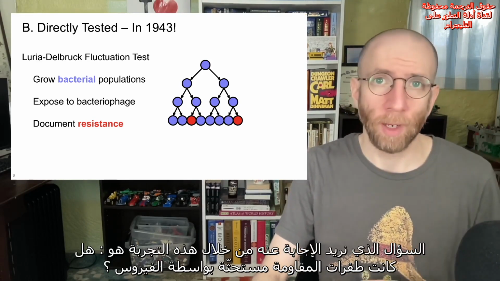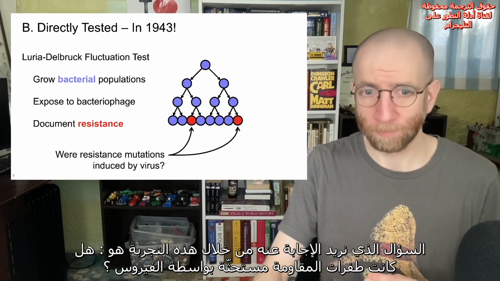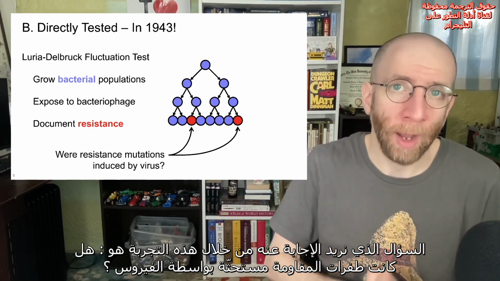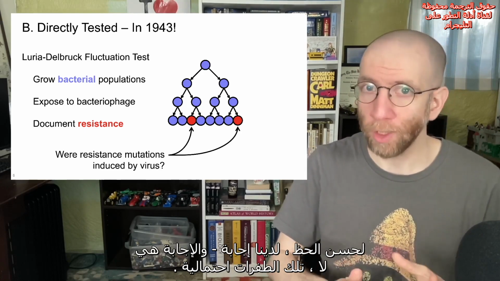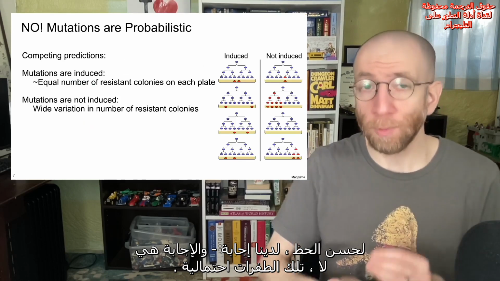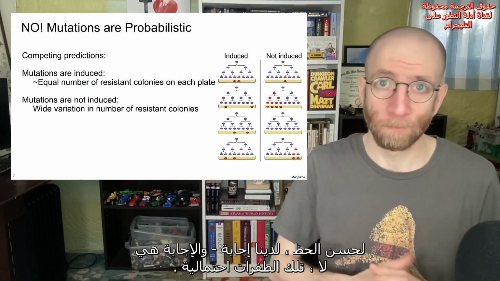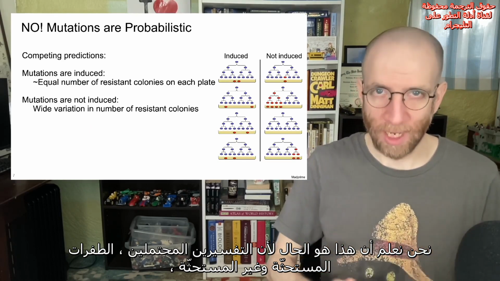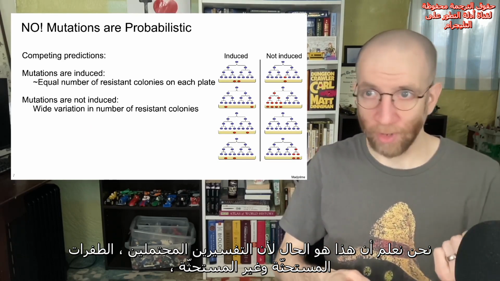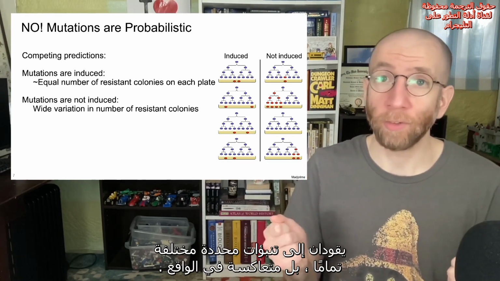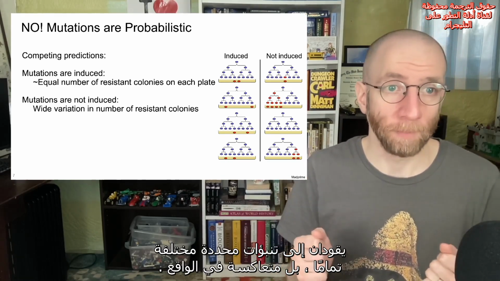The question that we want to answer with this experiment is, were the resistance mutations induced by the virus? And fortunately, we have an answer. The answer is no, those mutations are probabilistic. We know this is the case because the two possible explanations, induced mutations and not induced, lead to very different, opposite in fact, specific predictions.